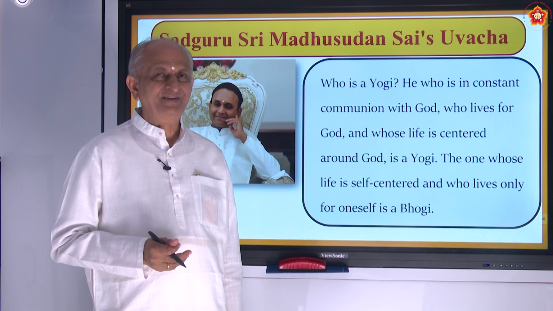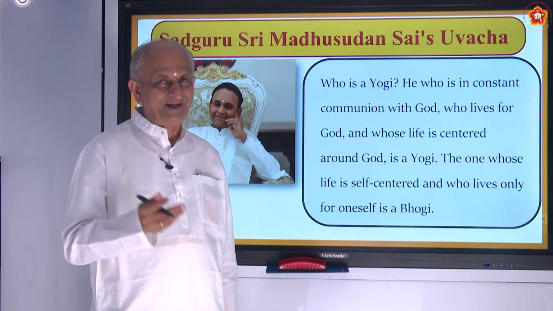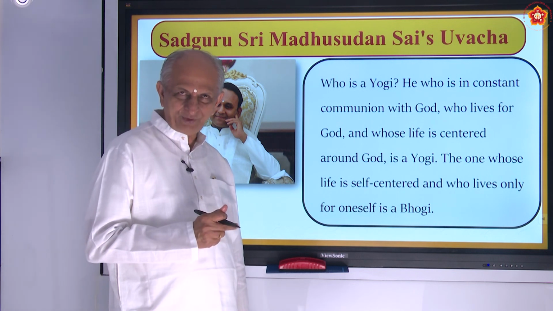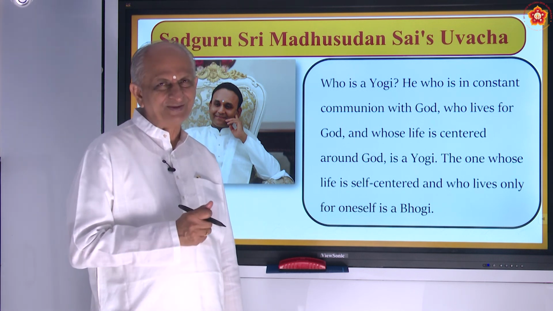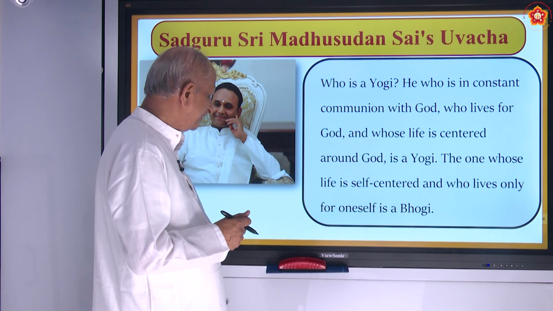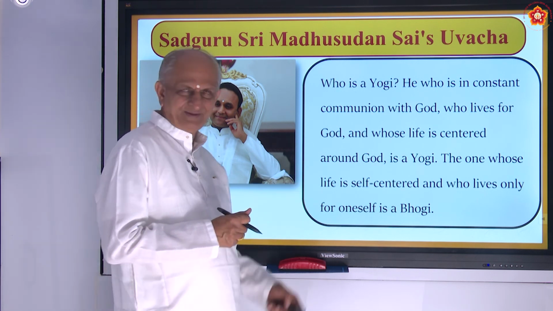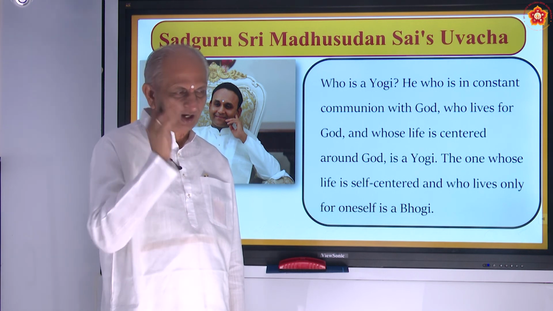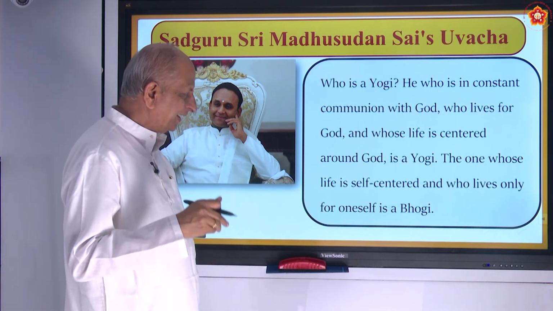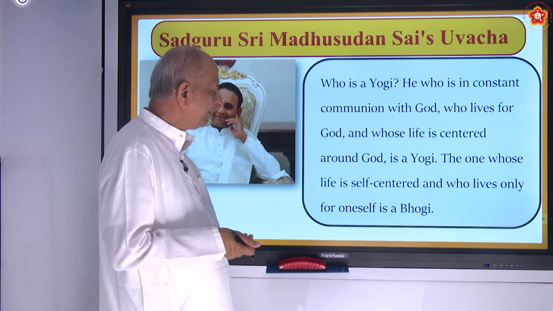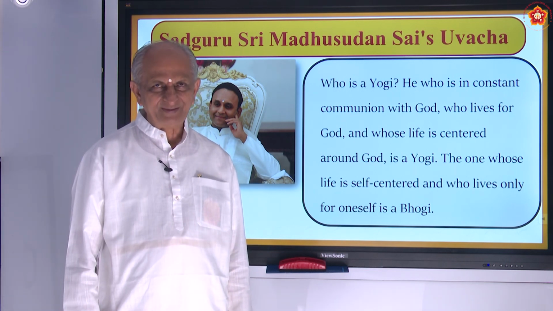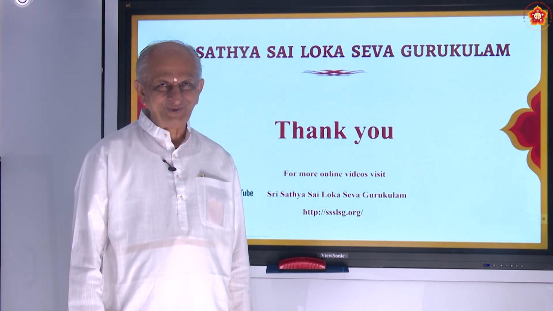How many times you eat just tells the category to which you belong. Are you a yogi? Are you a bogi? Are you a rogi? Are you a hottukondu hogi? So Sadguru says, be a yogi. Means always try to concentrate on God. Do all the actions for the love and grace of God. Okay? So come prepared for the home assignments. Thank you.